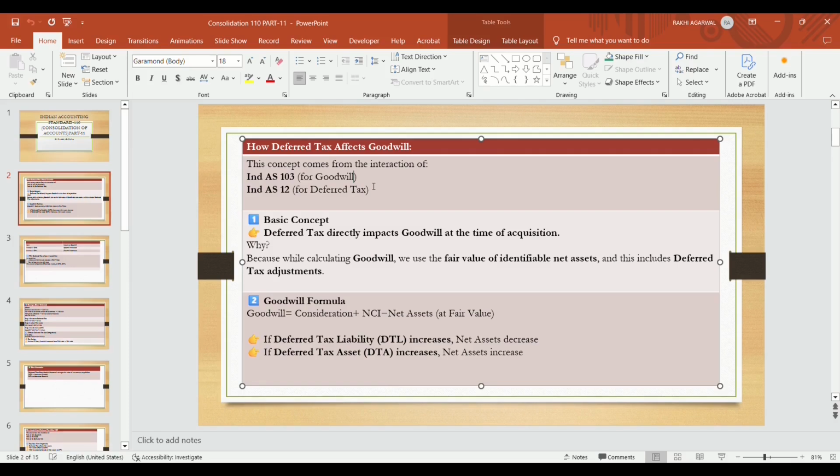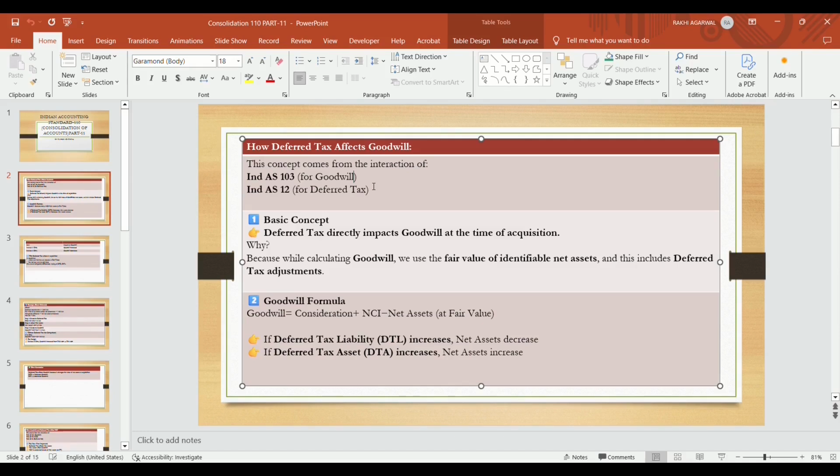Why does deferred tax directly impact goodwill at the time of acquisition? Because while calculating goodwill, we use the fair value of net identifiable assets, and this includes deferred tax adjustments also. Goodwill formula: consideration, whatever we are paying in order to acquire that percentage of subsidiaries, plus NCI, that is non-controlling interest, minus net assets, whatever we determine at fair value, and the differential becomes the goodwill.